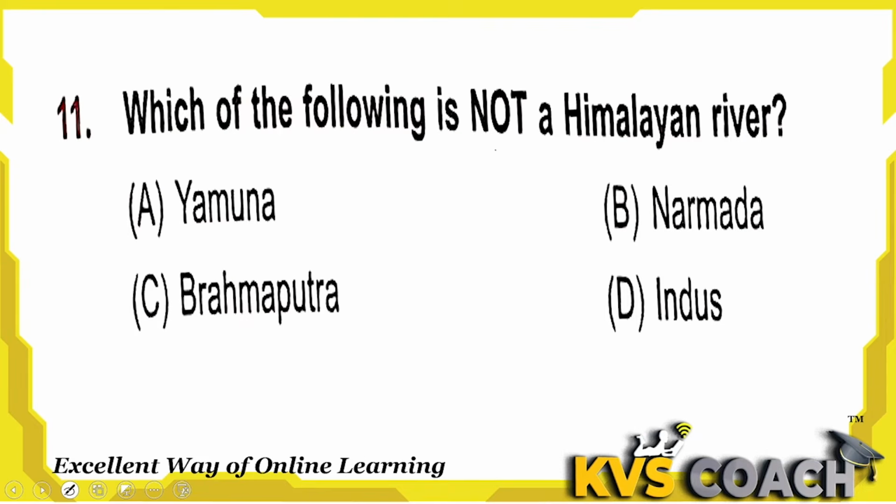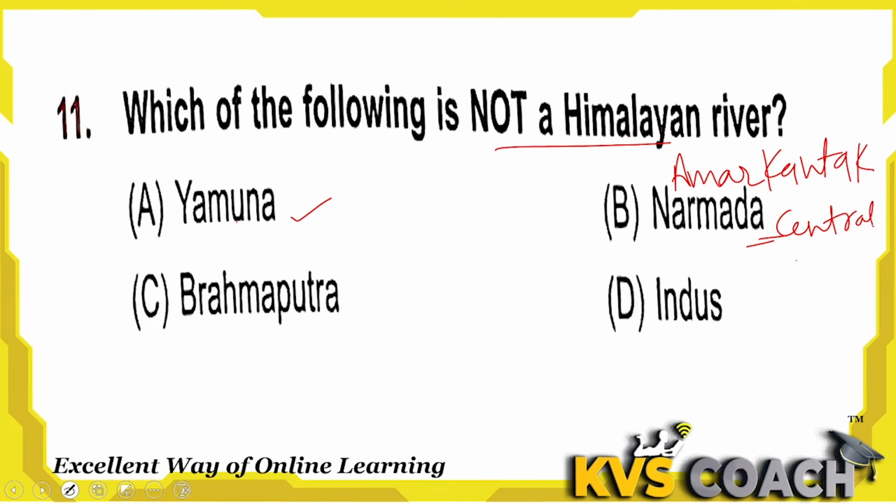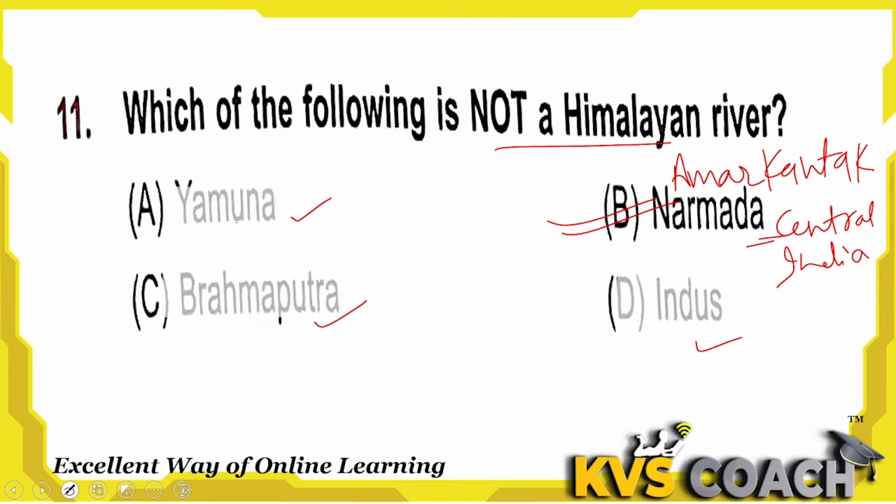Next, which of the following is not a Himalayan river? Let's check. Yamuna is a Himalayan river. It originates from the Himalayas. Narmada is not a Himalayan river. It originates from the Amarkantak plateau in central India. That's why this is the right answer here. Brahmaputra also originates from the Himalayas, and Indus also originates from the Himalayas. So Narmada is the only river which does not originate from the Himalayas. B is the right answer here.